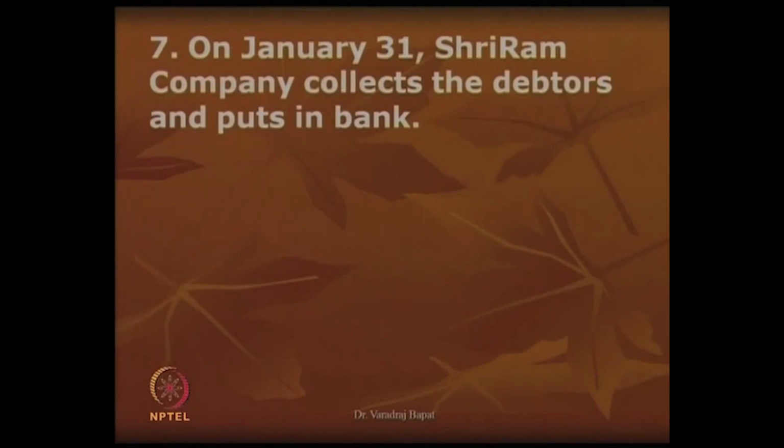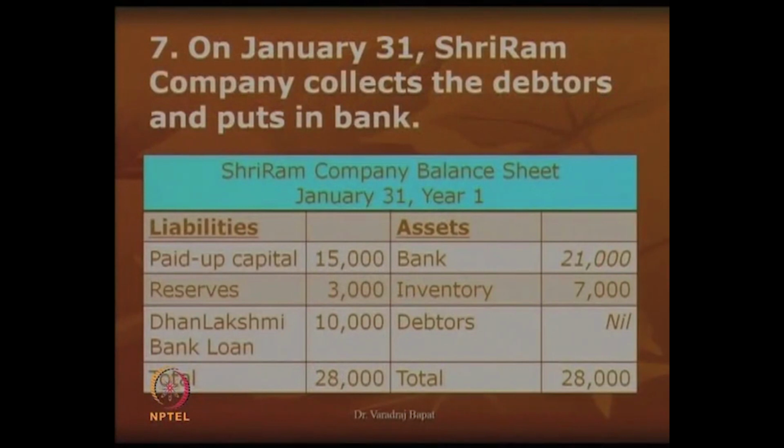Now, the 7th transaction. This is the last day of this month. On Jan 31st, Shriram company collects the debtors and puts it in the bank. So, now debtors are paying us the money. So, my bank balance will increase and the balance of debtors will decrease. It is a simple transaction of exchange of asset. So, you can see the balance sheet. Now, the debtors I am recording as nil and the bank balance which was 15 has become 21. The balance sheet tallies at 28,000.